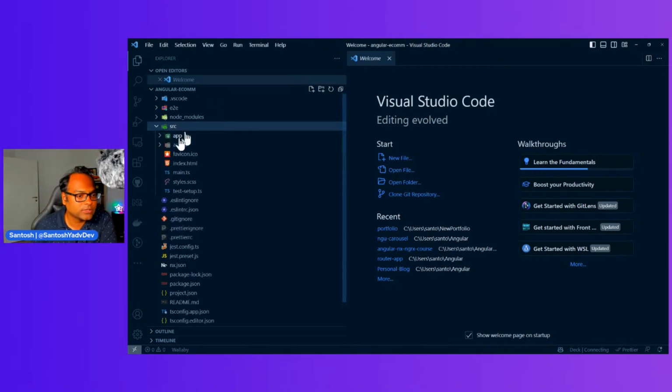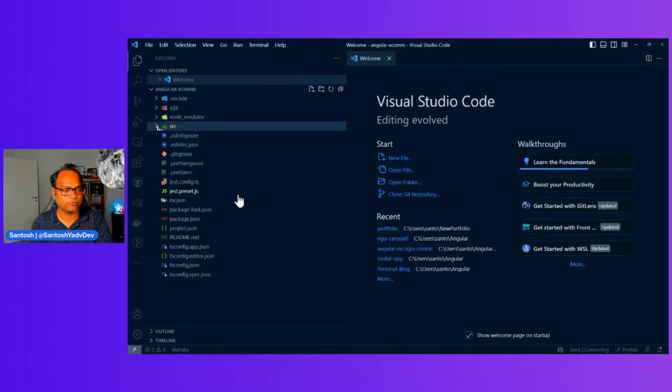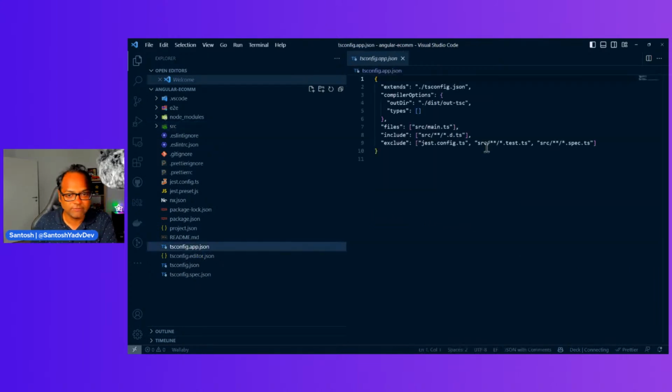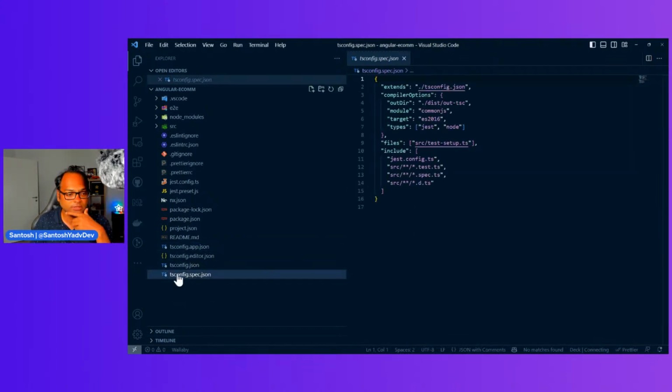So great. So we have src app, all the files. Let's go through all the files before we get started. So let's see what we have. We have tsconfig.app.json, which is our TypeScript configuration file. Then we have one for specs, which is for tests.